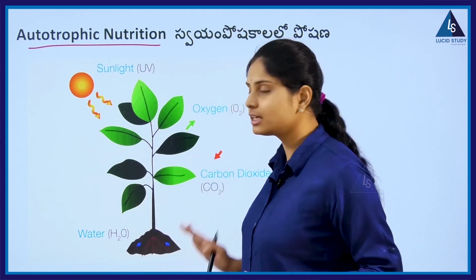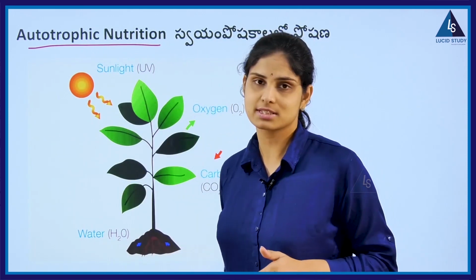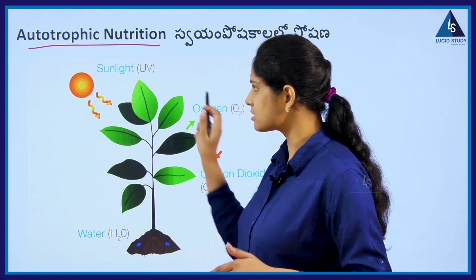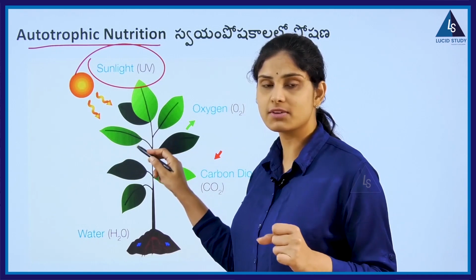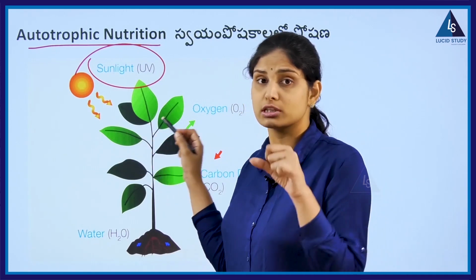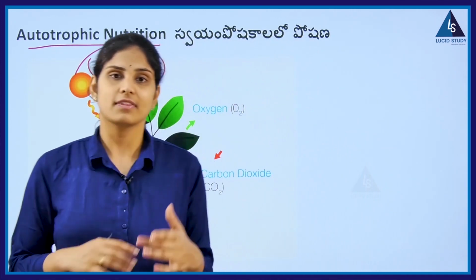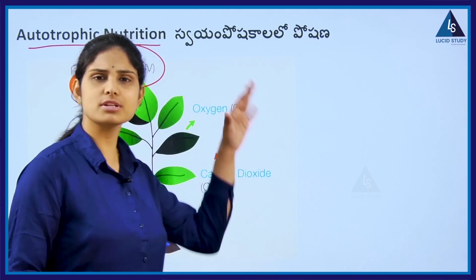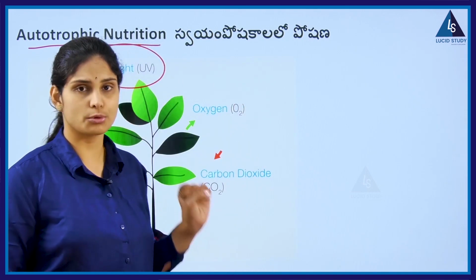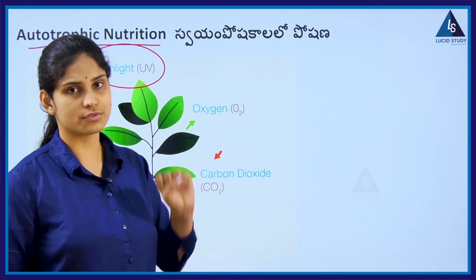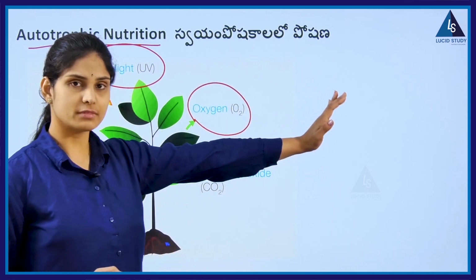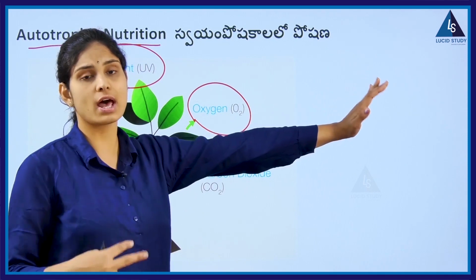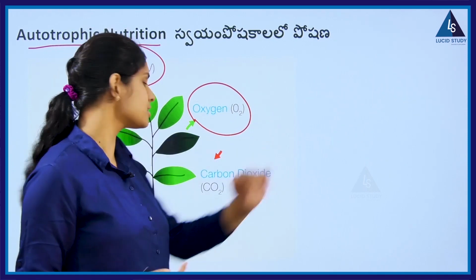Now as you can see here how the process of photosynthesis is taking place, where the plant is utilizing the sunlight, which is received by the chlorophyll pigment present in the chloroplast. In the next session we will learn how the chloroplast absorbs the sunlight. Oxygen is released out, as in respiration and also in photosynthesis.